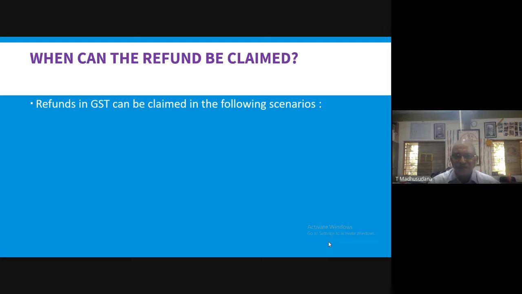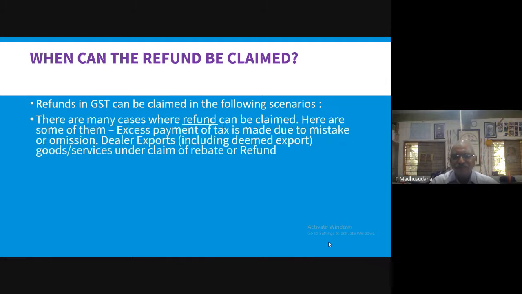Refund in GST can be claimed in the following scenarios. So GST paid on outward supplies can be claimed by the supplier in the following circumstances. Okay, what are those scenarios?